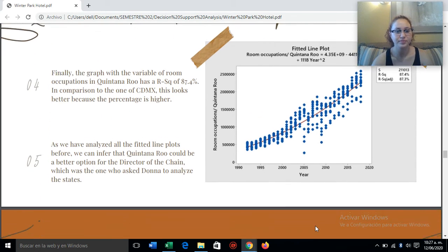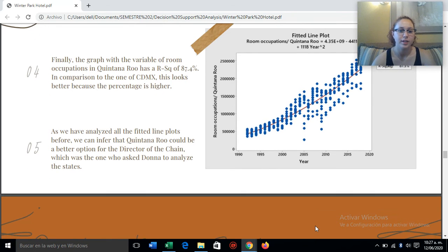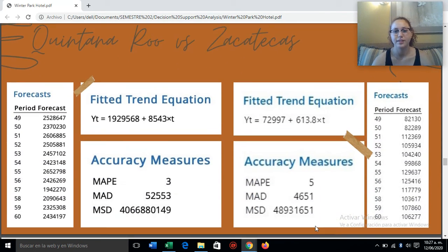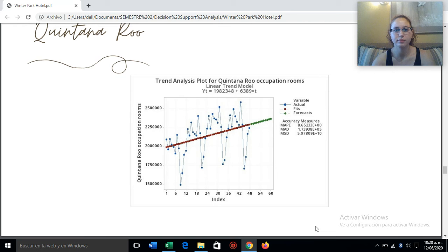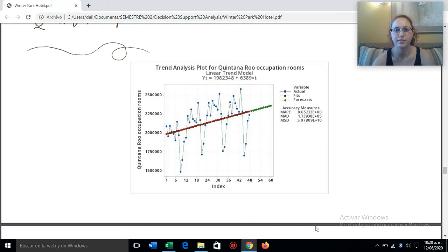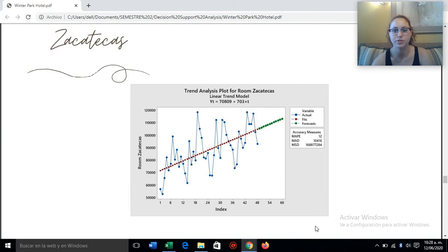and Quintana Roo will be the better option. And in comparison to Zacatecas, we can see that it's still the better option because the MAPE is closer to 0, and the MAPE measures the accuracy. Also, in the forecast the digits are higher, and that just tells us that Quintana Roo is a better option. We also did the trend analysis, but that didn't work out because the MAPE is too high.